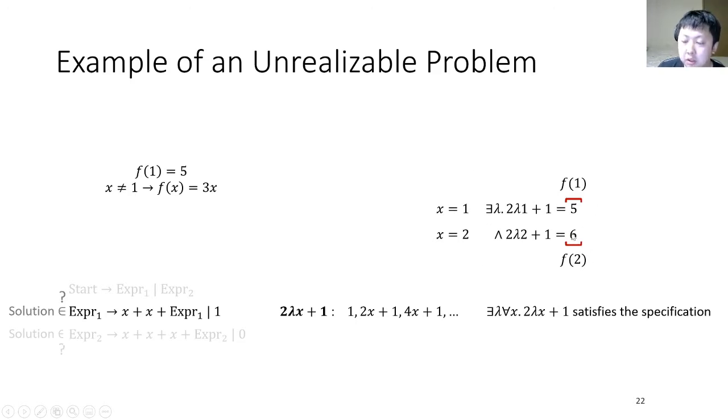Actually, this formula is false, since you can see 2 lambda 2 plus 1 is an odd number, while 6 is an even number, which means that we cannot find solutions in the language of EXPR1.